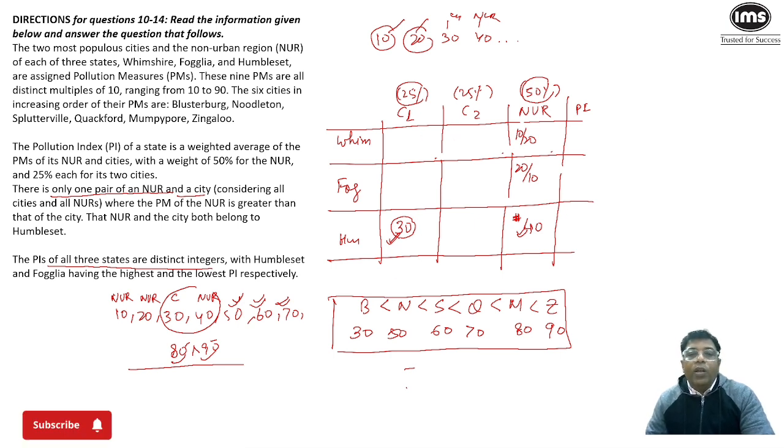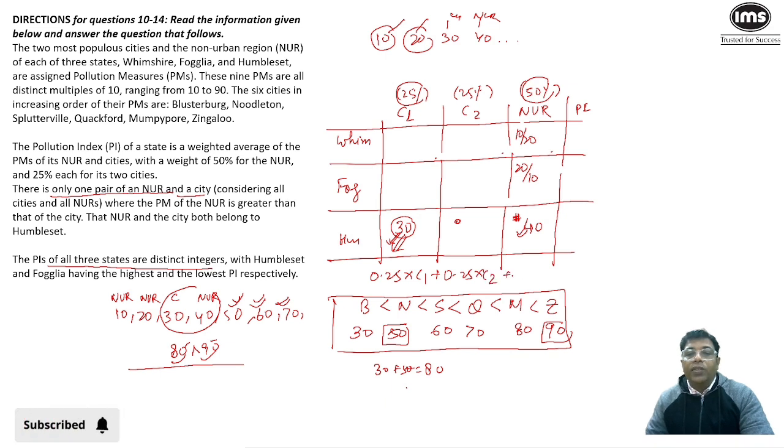For example, if you have taken the PM of city 1 of Humboldt set to be 30, then what could this value be? Either I can take 50 or I can take 90. 30 plus 50, I'll get 80, that will be divisible by 4 because this weightage is 25%. So maybe you will say 0.25 of city 1 plus 0.25 of city 2 plus 0.5 of NUR. This will become the PI of any particular state. So in this case, the sum of C1 plus C2 should be divisible by 4, or individually they should be divisible by 4.